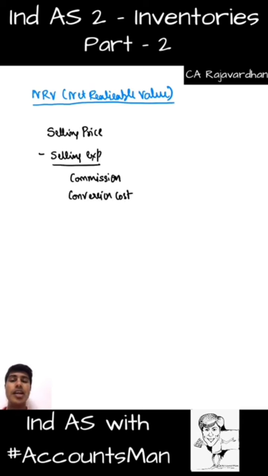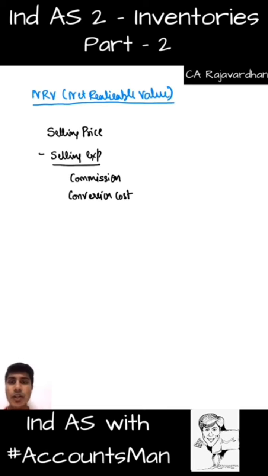You get that? Now I have a specific shirt. If I sell this specific shirt, I might receive 100 rupees. So 100 rupees is not my NRV. 100 rupees is my selling price. In order to sell it at rupees 100, I might have to pay some brokerage to someone. I would have to pay some commission to someone. Assume that I am paying 2 rupees as commission. So I'll sell the shirt at 100. I receive 100 from my customer, but I would have to pay 2 rupees to this agent. So the net amount that will be remaining in my hand is 98. So 98 is my net realizable value.